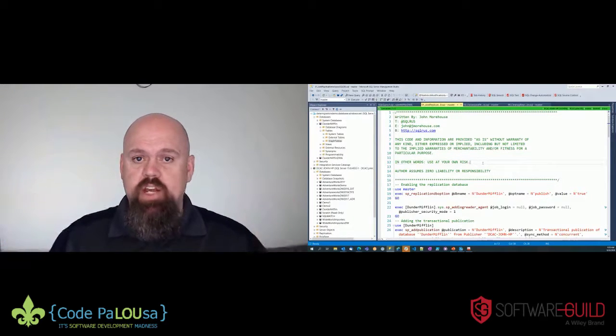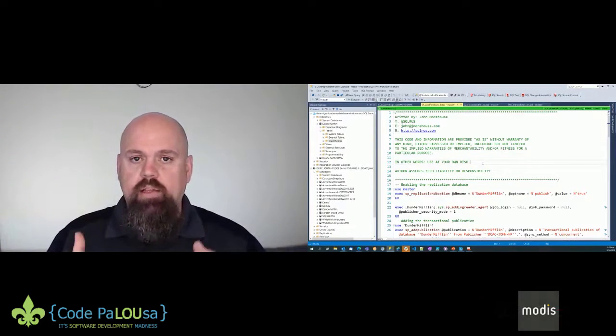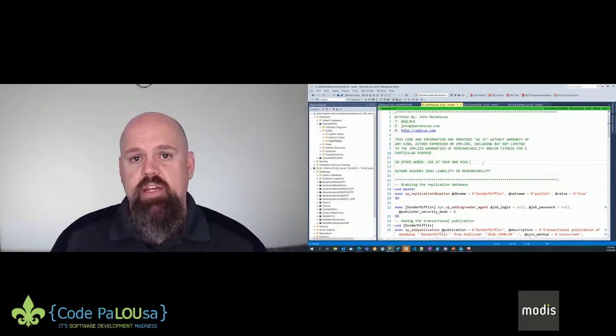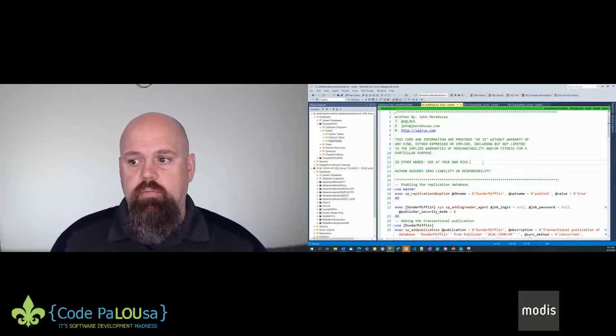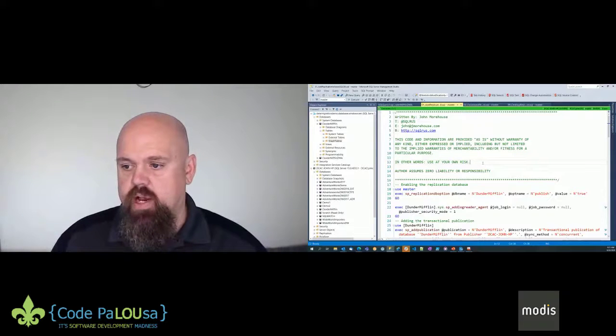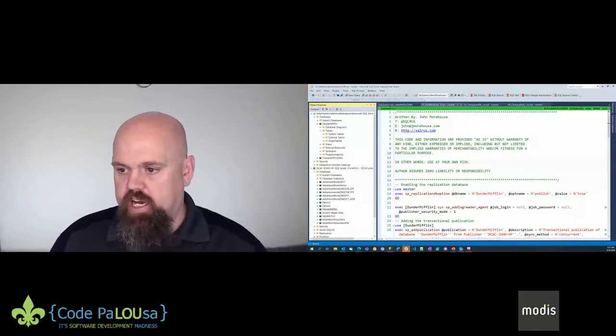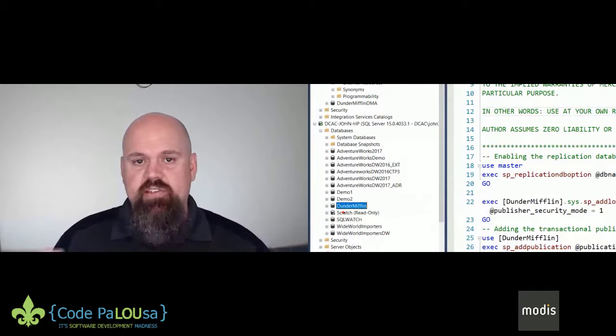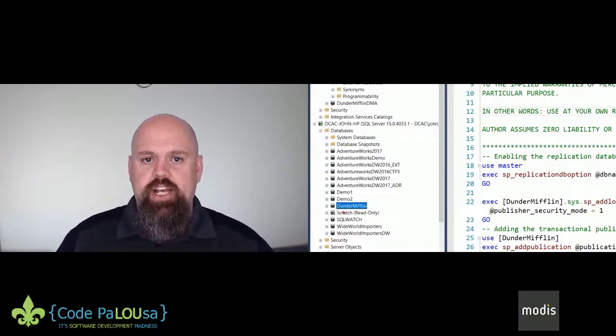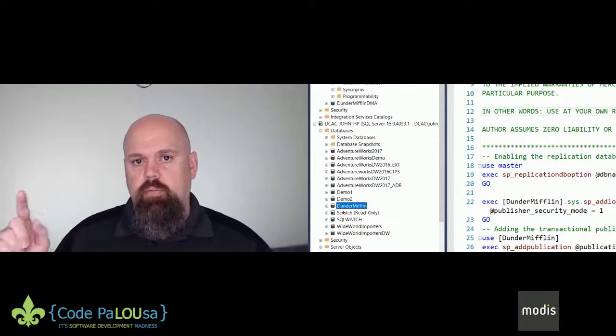So I'm going to set up replication real quick for my local laptop. And what's going to happen is, if you're not familiar with transactional replication, it's going to stand up what's called the publisher. I'm going to specify that publisher to be my local database, this database right down here on my local laptop. And so when I make data changes to this database, it'll push those changes automatically up to Azure.